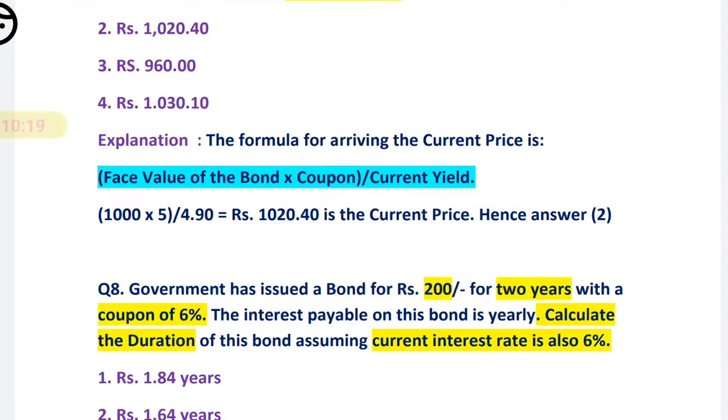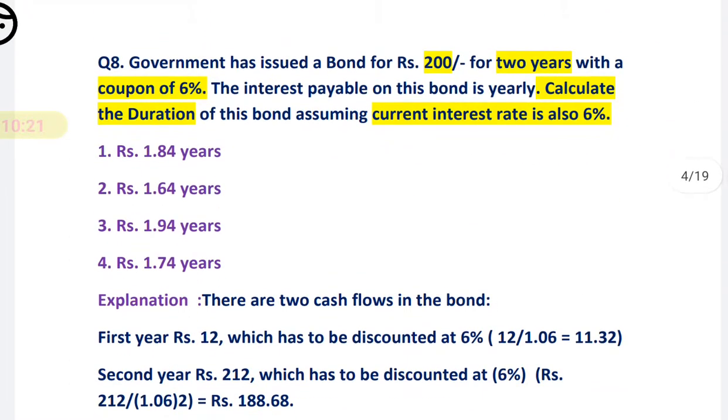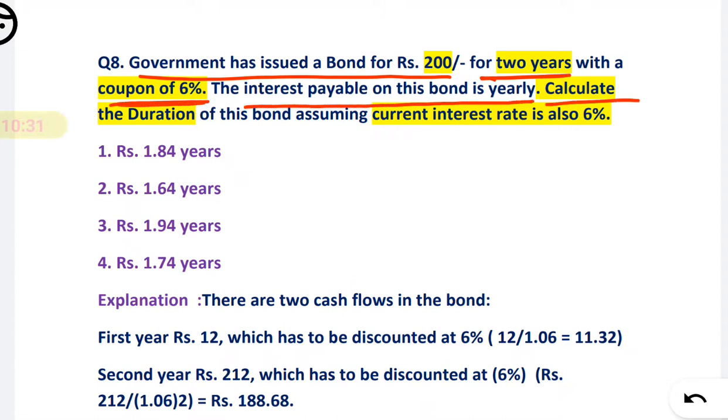Okay, now next question number 8. Government has issued a bond for 200 for 2 years with a coupon of 6%. The interest payable on this bond is yearly. Calculate the duration of this bond assuming that current interest rate is 6%. So friends, here the example is to find the duration.